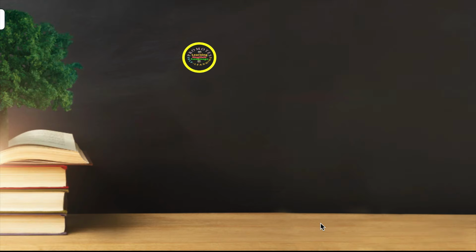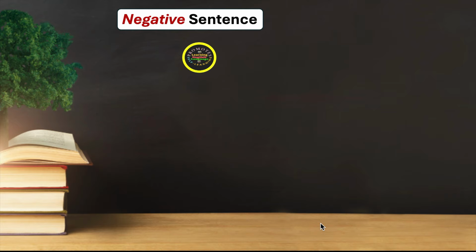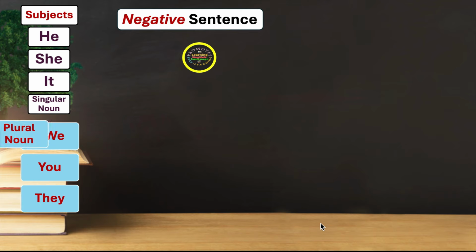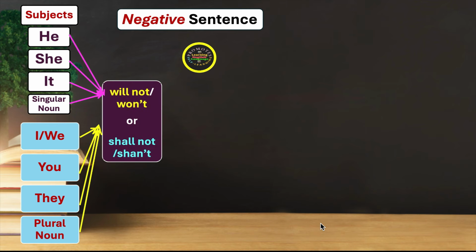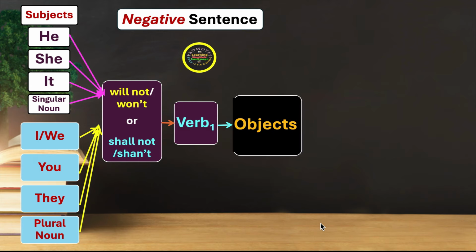Now we continue to the next, the negative form of sentence of future simple tense. And what's the structure? We have the same subjects: he, she, it, singular noun, and some more subjects: I, we, you, they, plural noun. Whatever the subjects, whether singular or plural, in the negative form we use will not, and the short form is won't, or shall not, and the short form is shan't. You can use any one of them. Meanings remain the same, but I will use will not or won't most of the time. And then we have the first form of the verb, root form of the verb, and then objects or other words. See the examples.